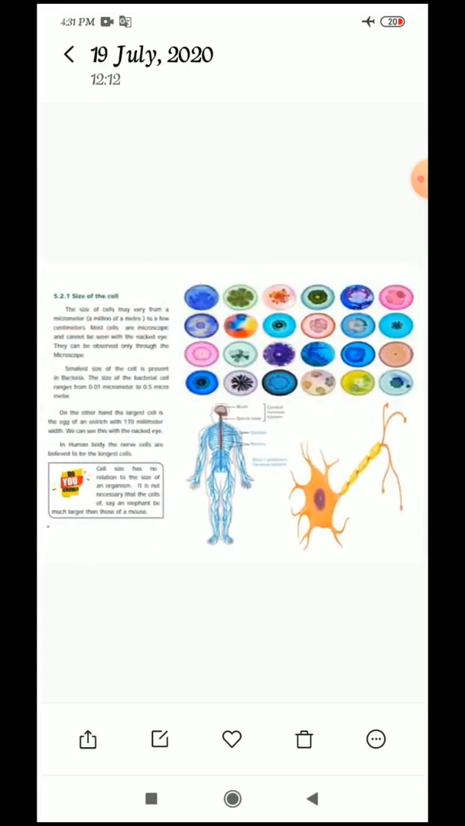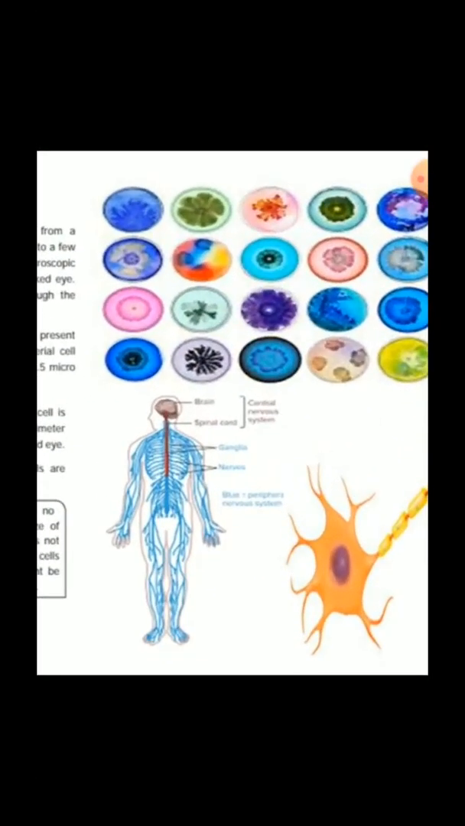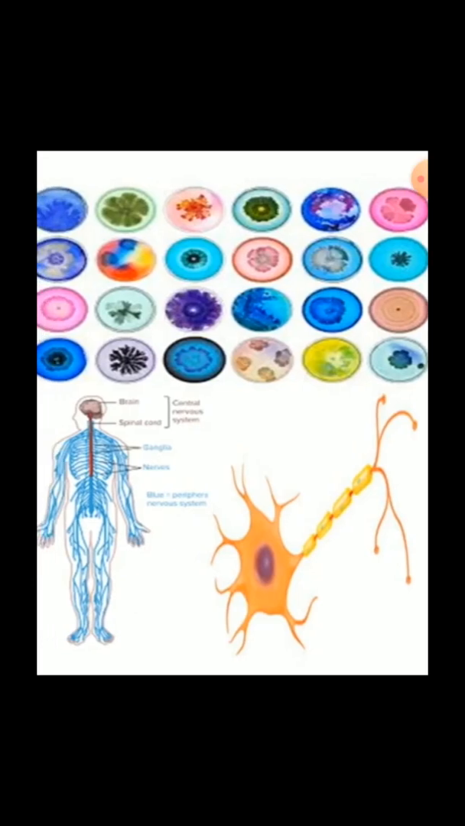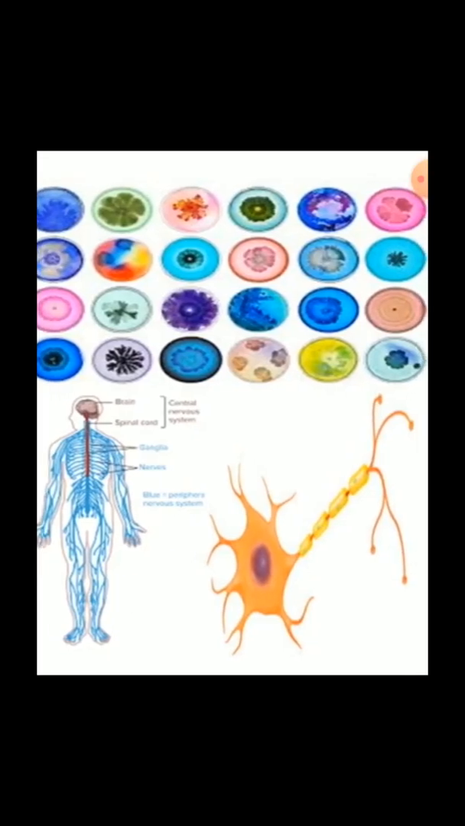Next, here see, this is the shape of the cells. Cells have different shapes. For example, some shapes are given below. Here, nerve cell, red blood cell, muscle cell, like that. The cells are different in shape. Okay, children, are you understood or not? So the cells are different in shapes. Some shapes are given below: a nerve cell, muscle cell, and red blood cell. Okay, are you understood or not?